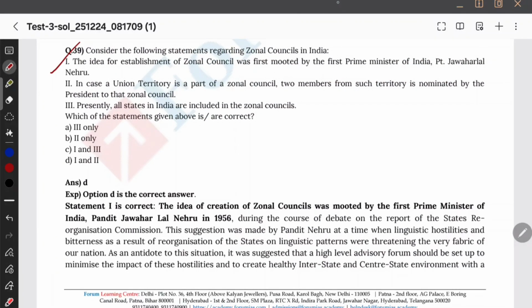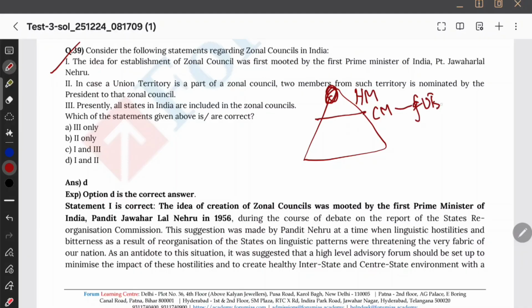First option is correct. In case a union territory is part of Zonal Council, 2 members from such territory are nominated by the president to the Zonal Council. That's what we have studied about the Zonal Council का composition. कौन है head? Head is the Home Minister, and on rotation basis, Chief Minister of UTs with legislature and states. They on the rotation basis are going to be the vice chairperson, and we are going to have administrators of UTs and governors of state under the president rule, I think. And then we are having 2 members.